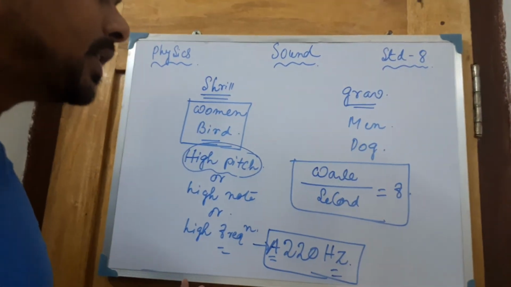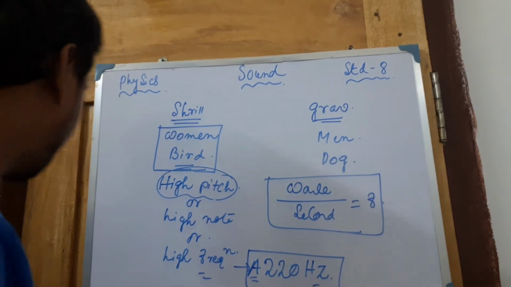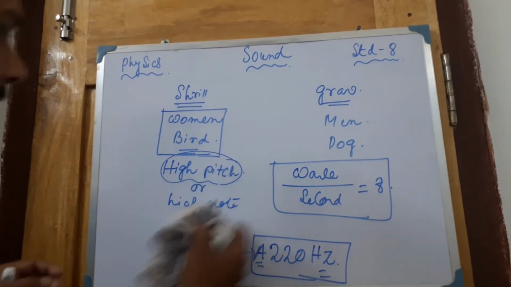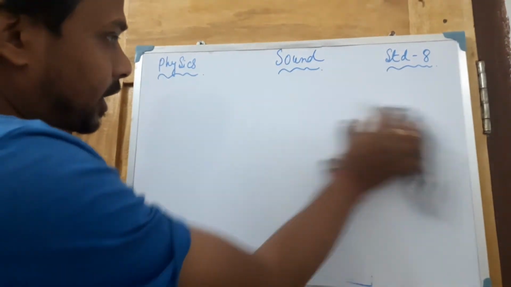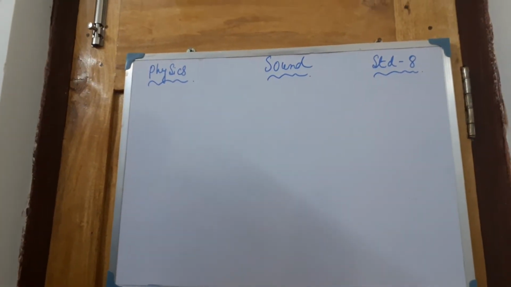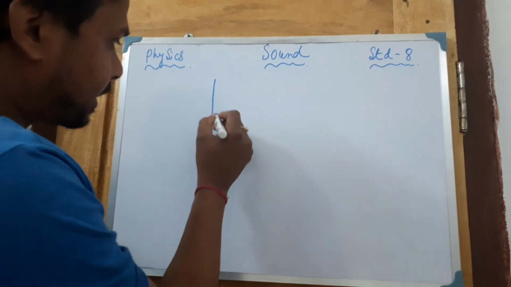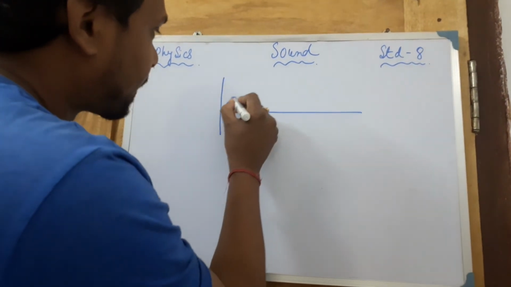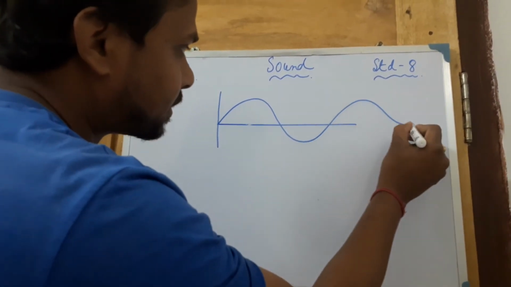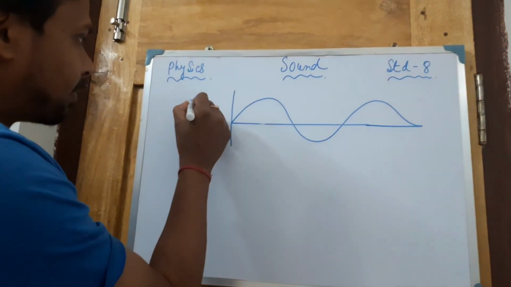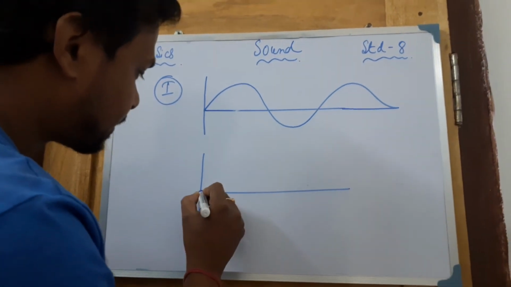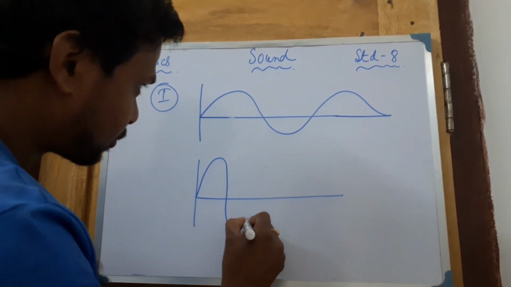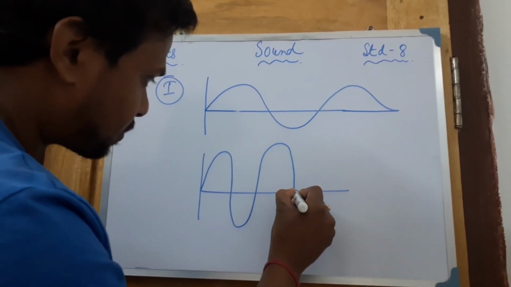How is the frequency related to the wavelength of sound? Suppose I am drawing a sound wave here. One wave is like this, this is wave number 1, and another wave I am drawing like this.